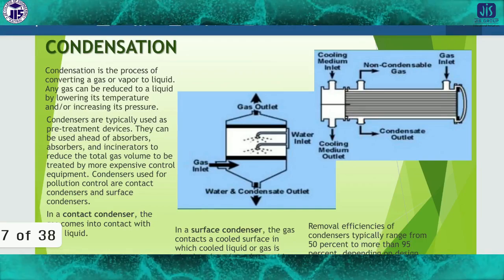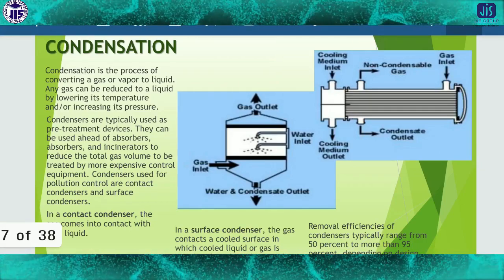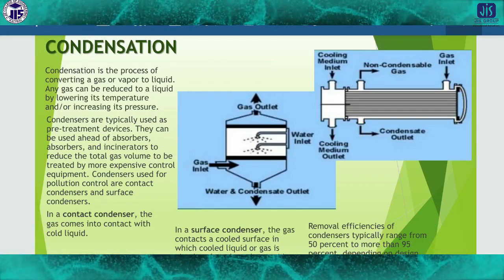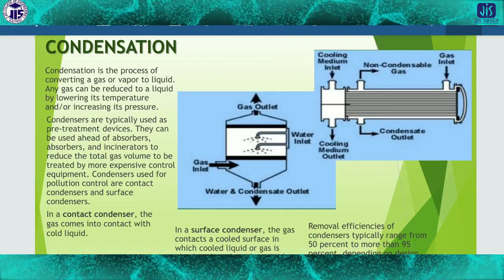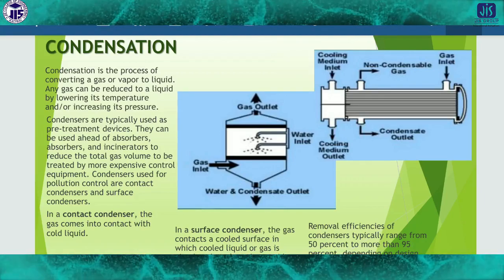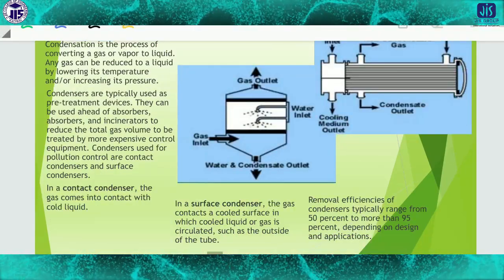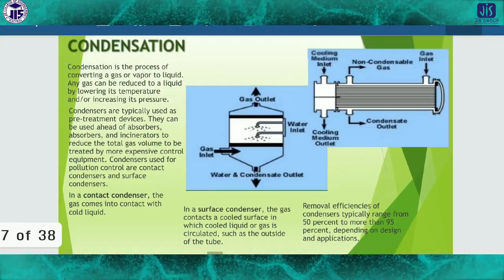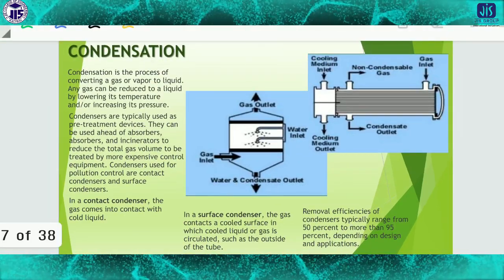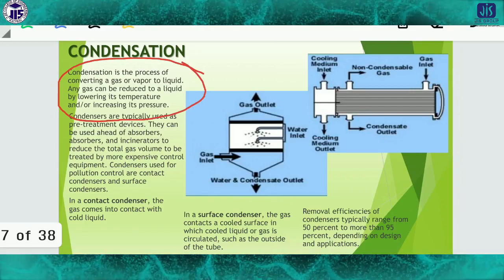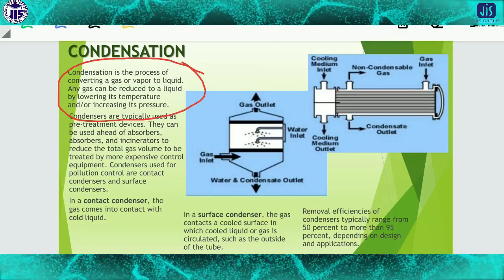Then condensation is the process of converting a gas or vapor to a liquid. Any gas can be reduced to a liquid by lowering its temperature and increasing its pressure. So this is the process by which we can condense a gas. Condensers are typically used as pre-treatment devices.